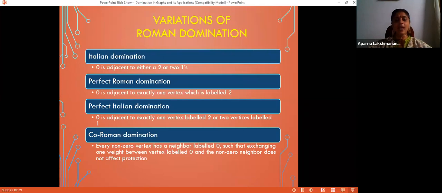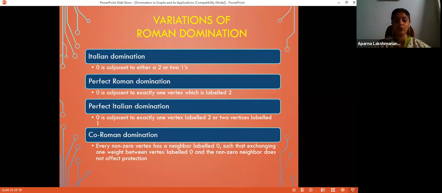Another thing is perfect Roman domination number. In case of Roman domination number, what we insisted is that every vertex which is having value 0 is adjacent to a vertex having value 2, right? In the case of perfect Roman domination number, we are more strict. Every vertex which is assigned value 0 should have only one non-zero neighbor which is assigned value 2. There should not be 2 neighbors of value 2.